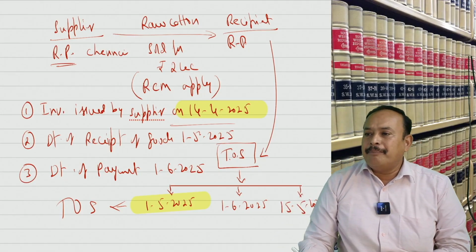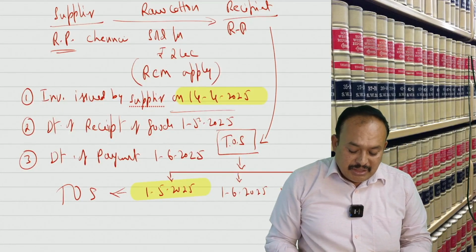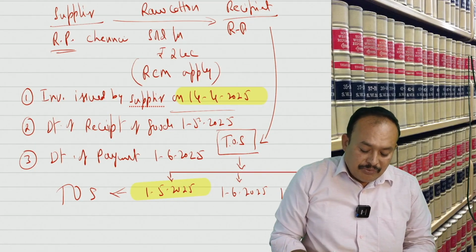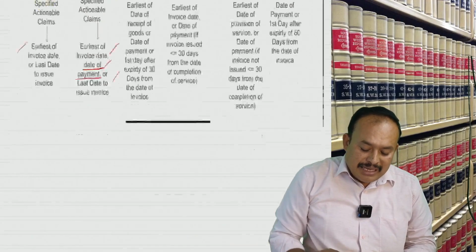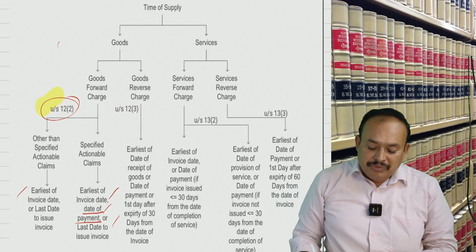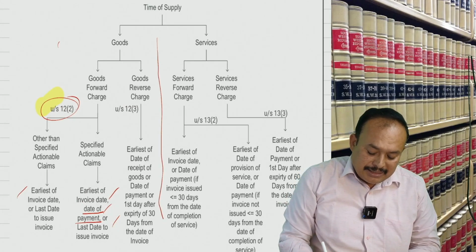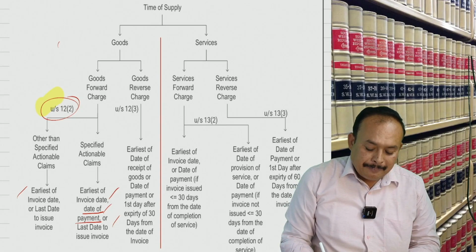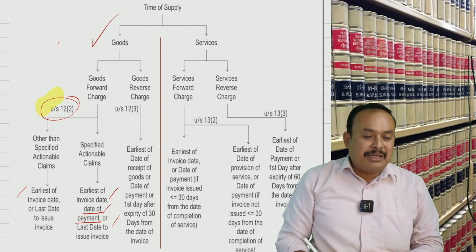Now, with this, the major part of supply of goods is completed.